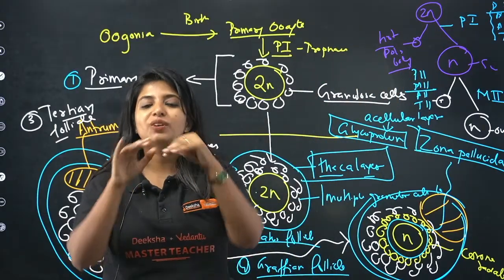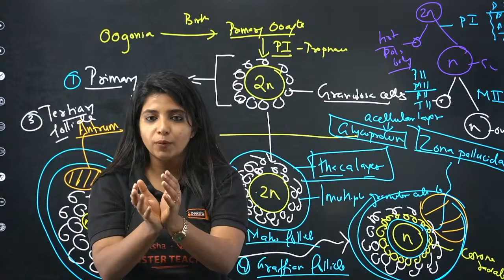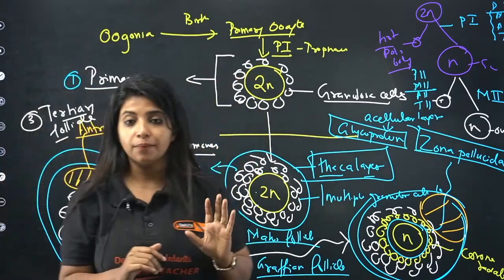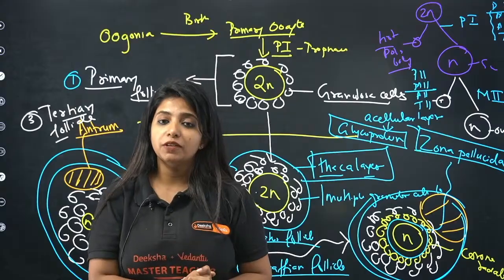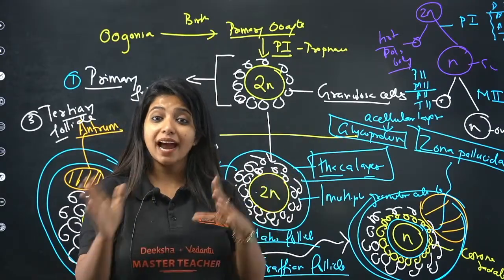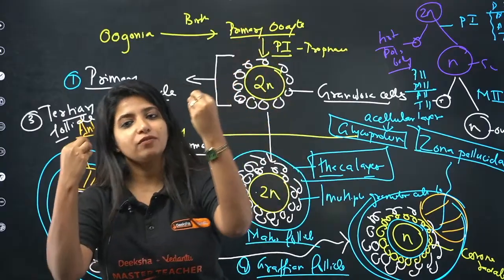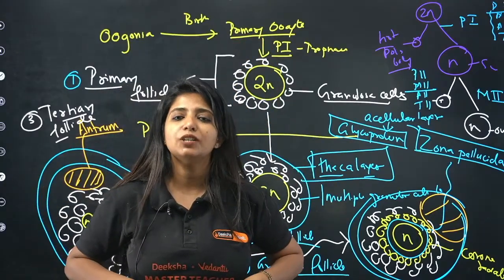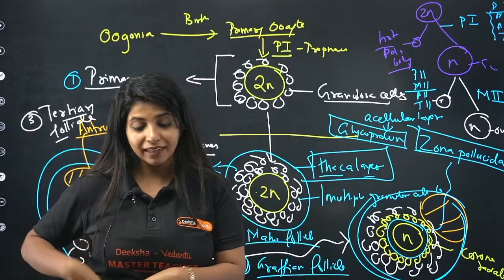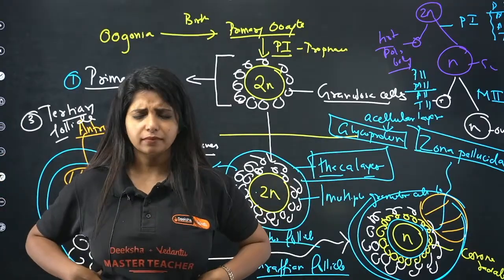And to nourish it, you have so many granulosa cells that come around it. And when they come around, you will now call this the primary follicle. It remains as a primary follicle until when? Until we hit puberty. And by that time, we had millions of them. Some of them degenerated. We only have 60 to 80,000 follicles remaining in each ovary. And they are there.